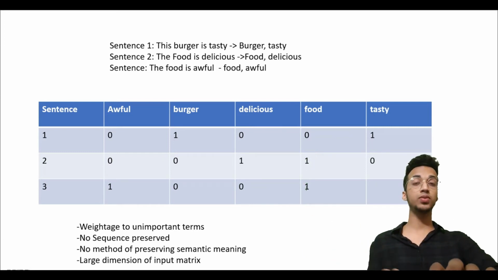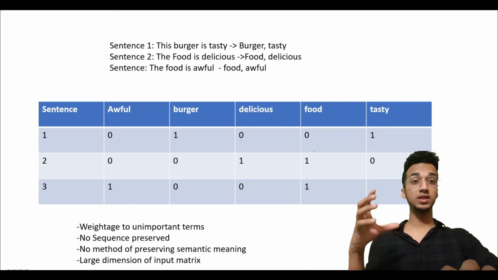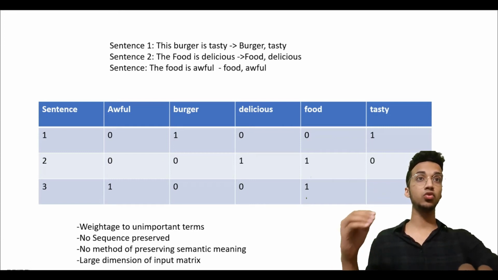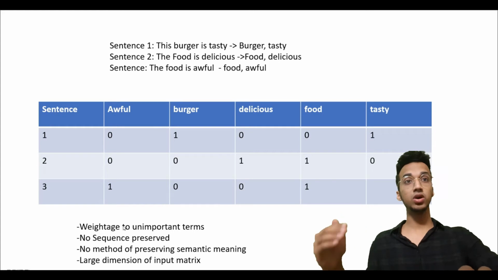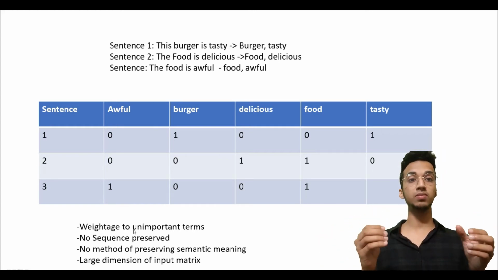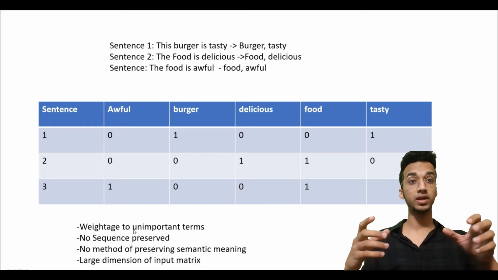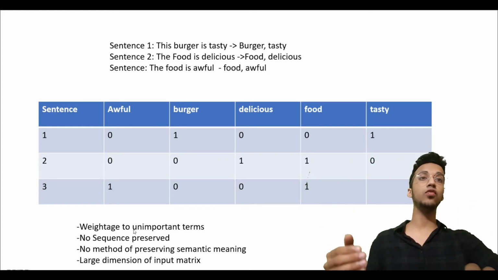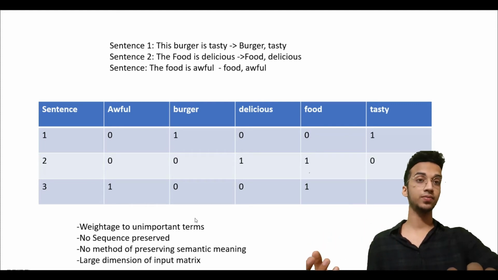Again, there is no method of preserving semantic meaning. So basically there is no sense of the meaning as well. For example, these two sentences, food is delicious and burger is tasty. They are very similar sentences, very close in meaning. They are both conveying the same sentiment. So a machine learning model should understand that. But with this bag of words approach, it has no way to do that, right?